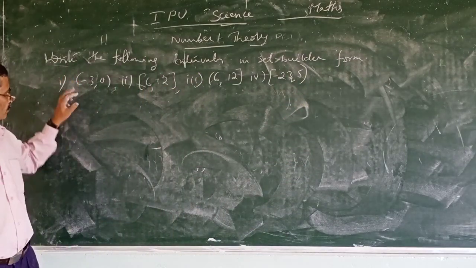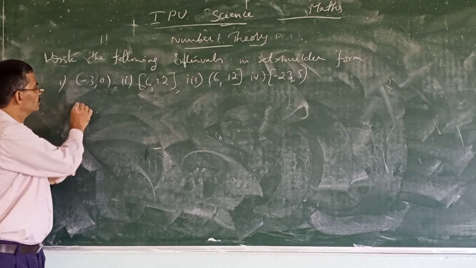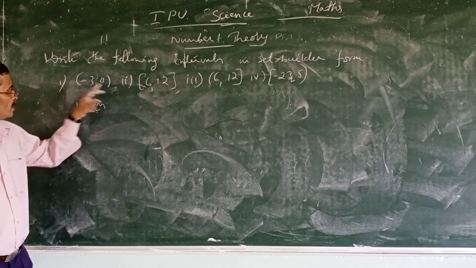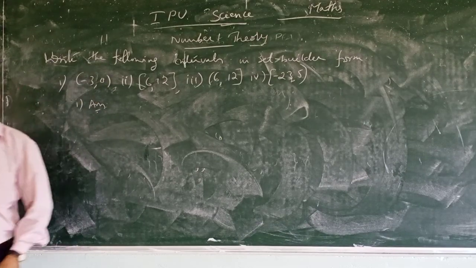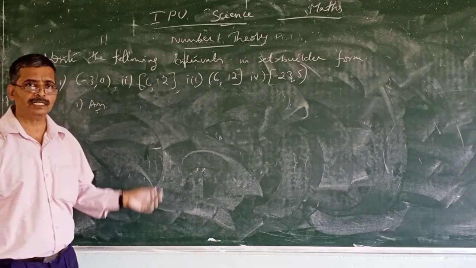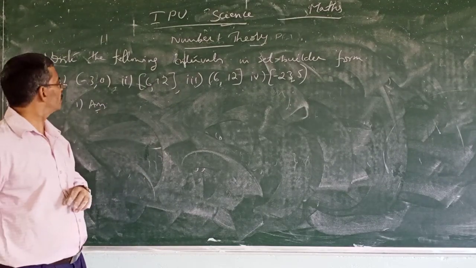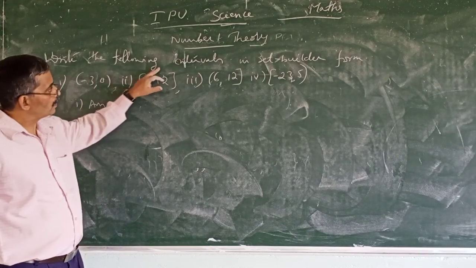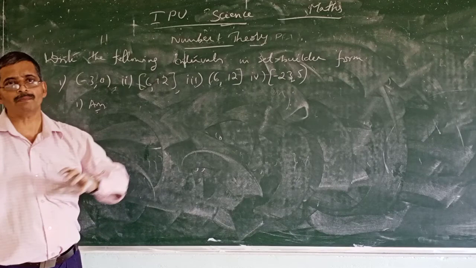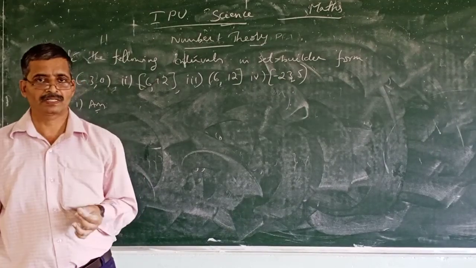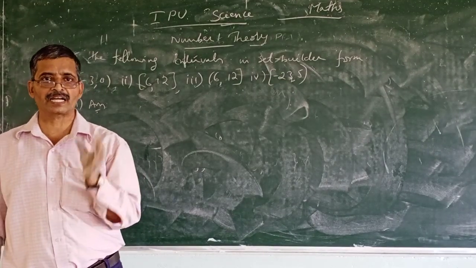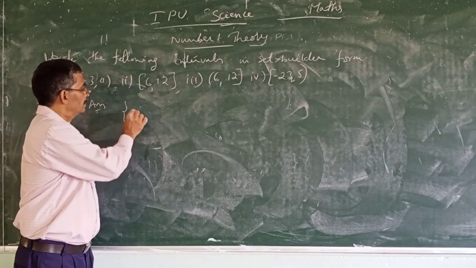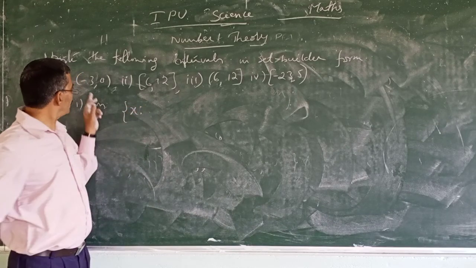Answer for the first one, set builder form of (-3, 0). So we used round brackets, opening and closing, minus 3 comma 0. Write the following in set builder form. Set builder form, how will it come? X such that, set of all X such that.